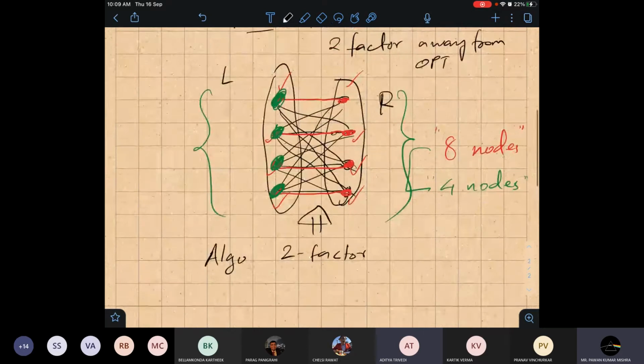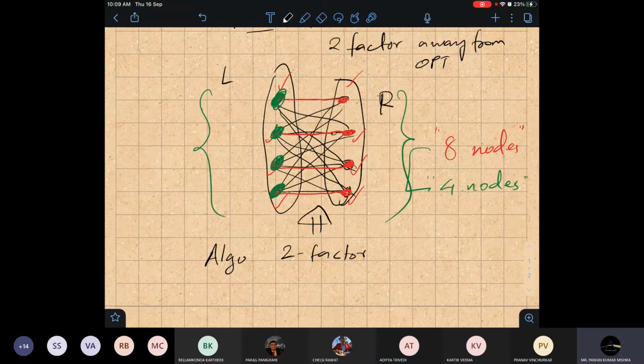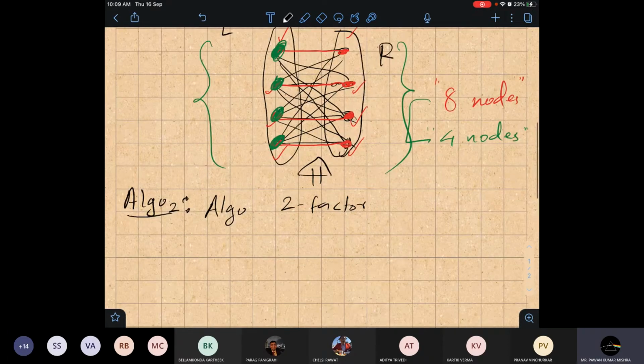Okay. And sir, like the other example in greedy one, we did not prove that it was n log n, right? See, this algorithm, suppose I am naming it algo 2, we saw that it's a 2 factor algorithm, and this is an example. And what you are saying, greedy one, algo greedy, I told you that that algorithm is at least log n factor. We did not prove it. I gave you an example. Okay, I can write a proof also.